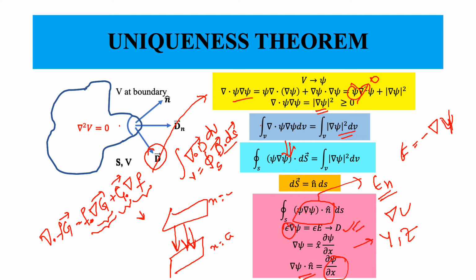So when you are taking the product of these two, that is normal to the surface, which happens to be in the x direction, you will get this. In general the normal is along n. What the quantity del psi dot n is telling you, let me highlight this one, is actually the derivative of potential with respect to the normal coordinate, right? So n is any general direction for the normal, then del psi dot n is very interesting.